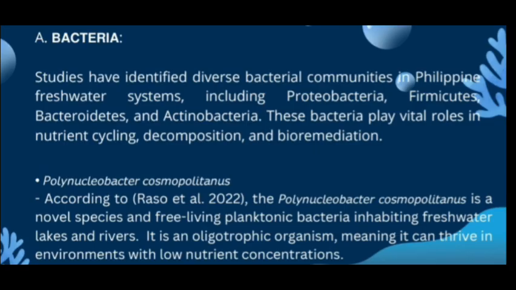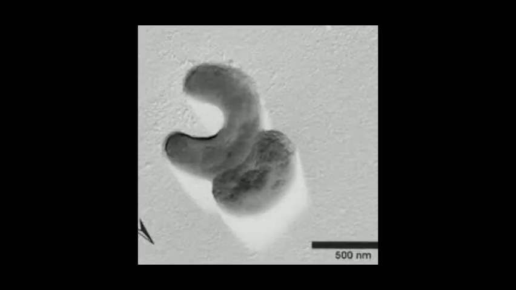As for ecological importance, they play crucial roles in aquatic ecosystems, which includes nutrient cycling, wherein they help break down organic matter and recycle nutrients such as nitrogen and phosphorus. For an example of a bacteria, what we have here is Polynucleobacter cosmopolitanus.